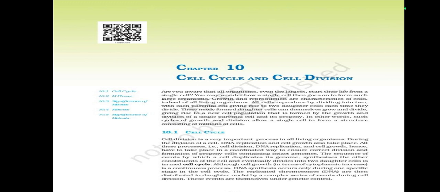Cell cycle. Cell division is a very important process in all living organisms. During the division of a cell, DNA replication and cell growth also take place.